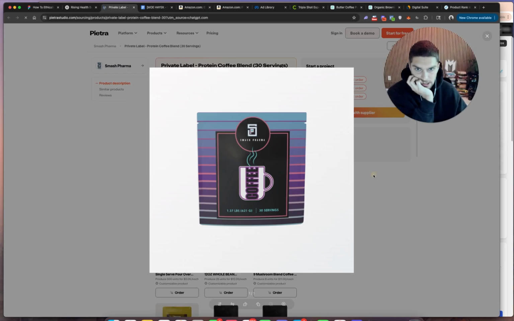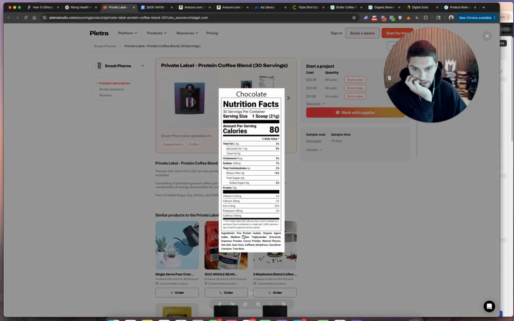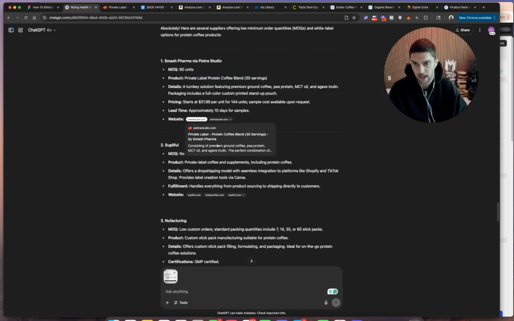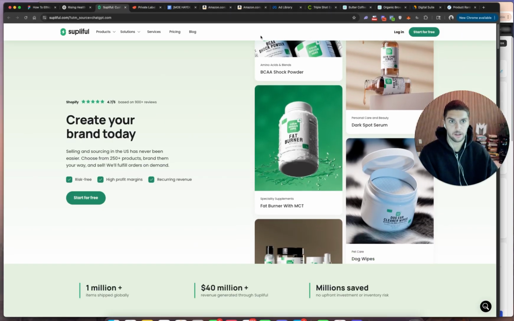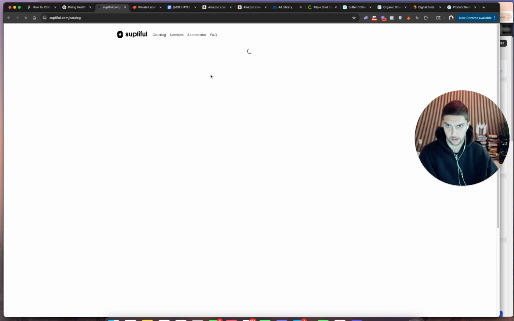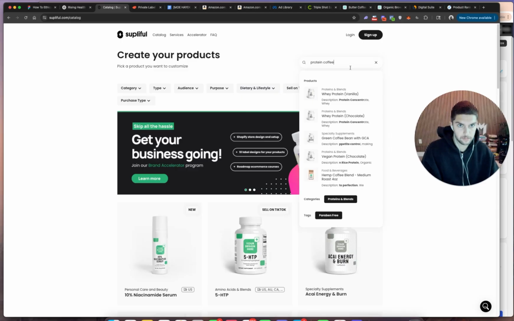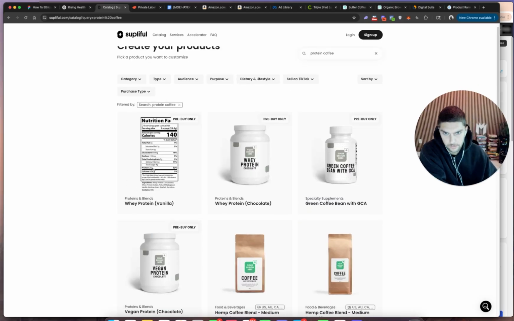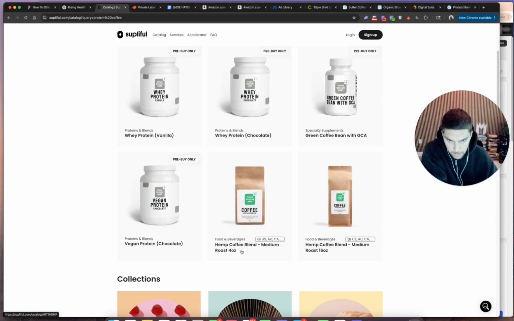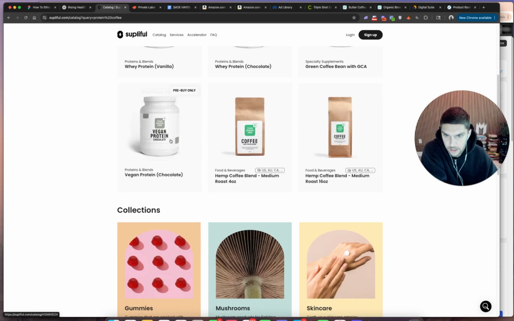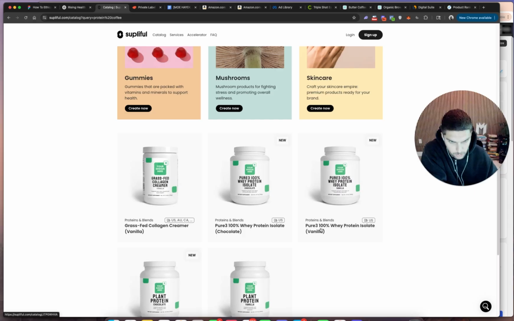And just like that, check this out. Let's see if we can find the supplement facts. So pea protein, organic agave, coconut, espresso powder, cocoa powder, natural flavors, sea salt, and guar gum, right? Now what you can do is copy that, bring it down here, for example, and say, hey, give me the pros and cons of this. So Sublifol, wow, who would have thought? We're going to go ahead and log in, or let's see the product catalog, and we're going to search up protein coffee. And we're going to see what they have. So whey protein, hemp coffee blend, vegan protein. Doesn't look like they have whey protein with coffee.